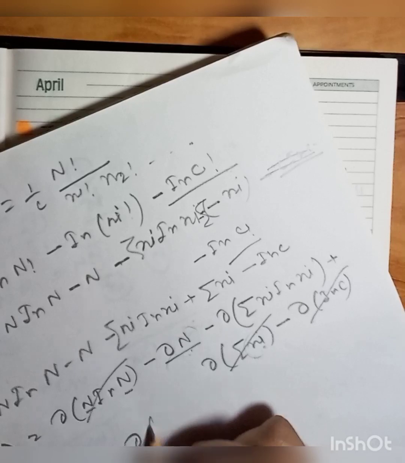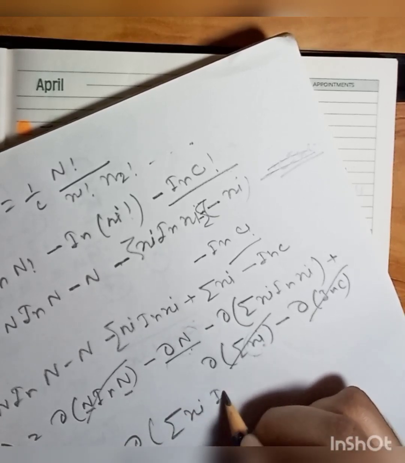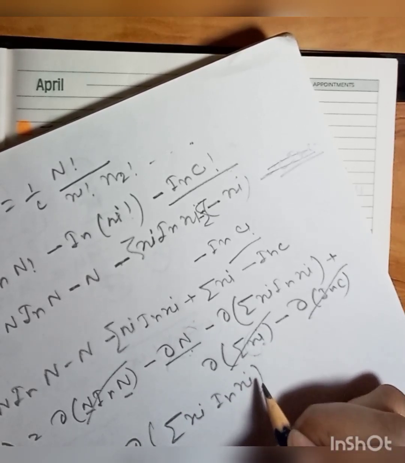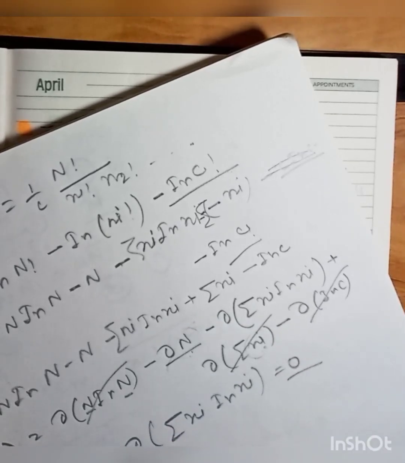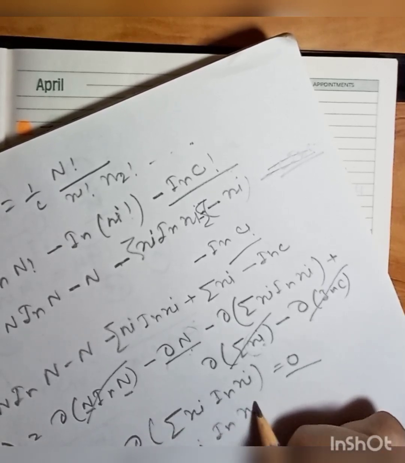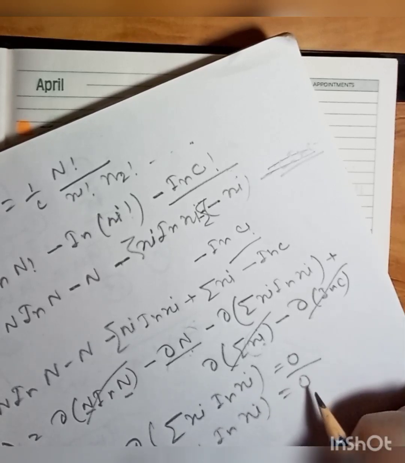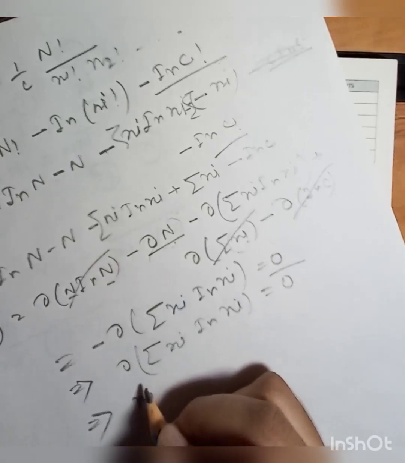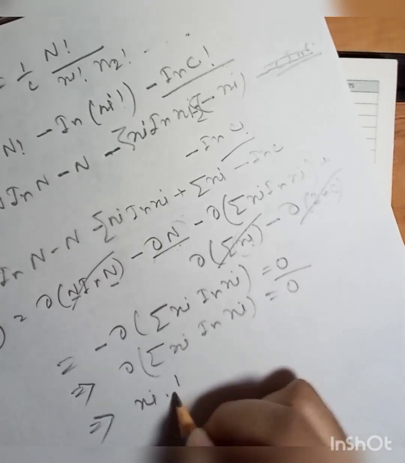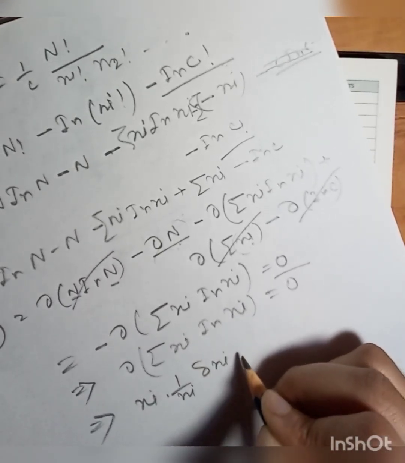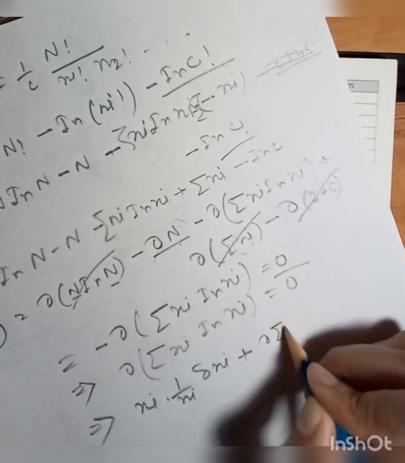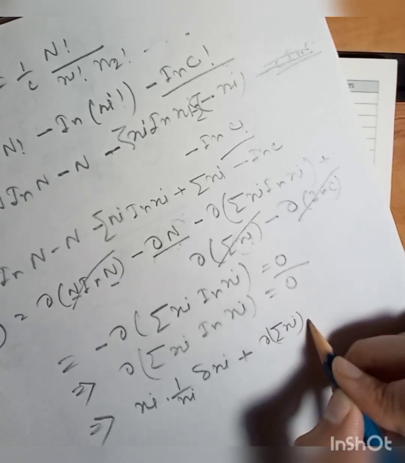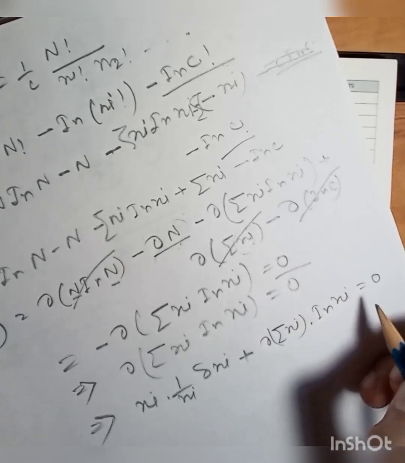Now the term will be delta summation of ni ln ni, and this will be 0 from the maximum condition. So delta summation of ni ln ni equals 0. That is, ni into 1 by ni delta ni plus delta summation of ni into ln ni equals 0.